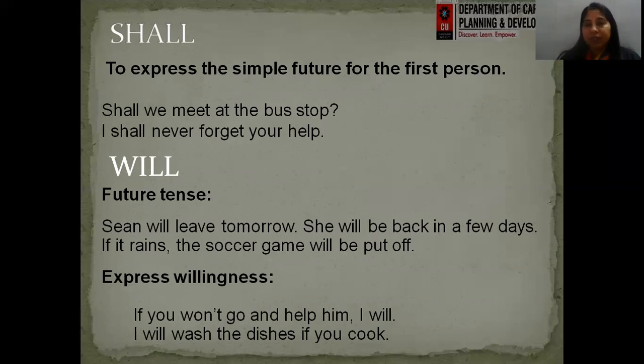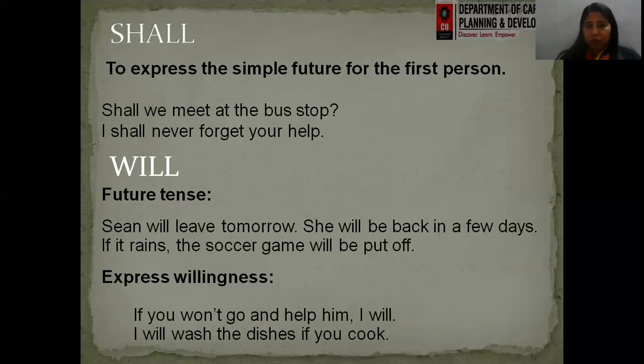I shall never forget your help. So first person, we use shall with the first person when we are talking about future tense, right? Next is will. Will is used for second and third person. She will leave tomorrow. She will be back in a few days. If it rains, the soccer game will be put off.